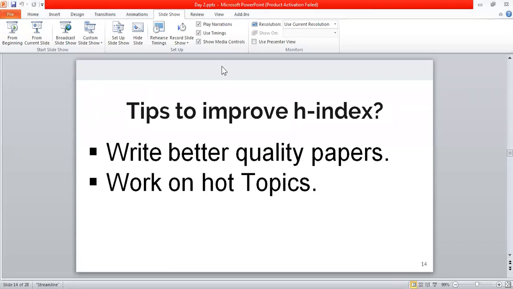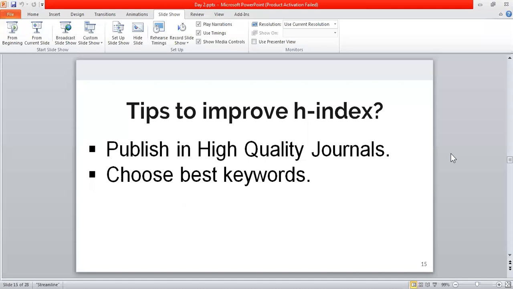So this is the second thing that I wanted to share with all of you, to work on hot topics, since it helps to improve your h index. The third way is what? You need to publish your articles in high quality journals. Why is this said? Because when you are publishing your article in a high quality journal.